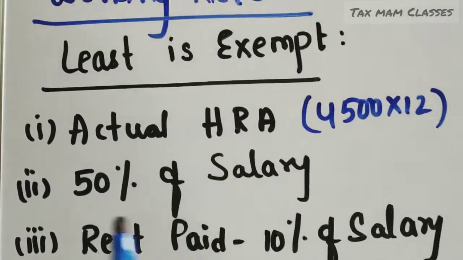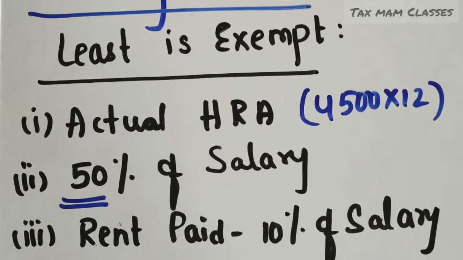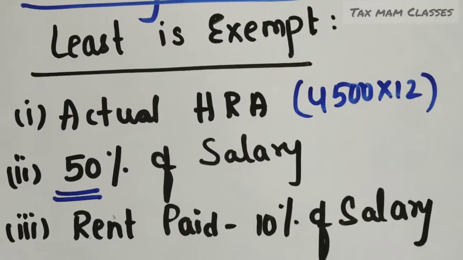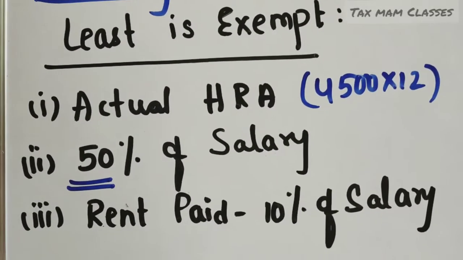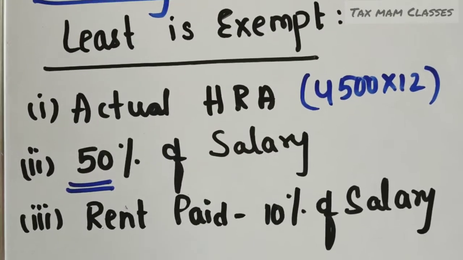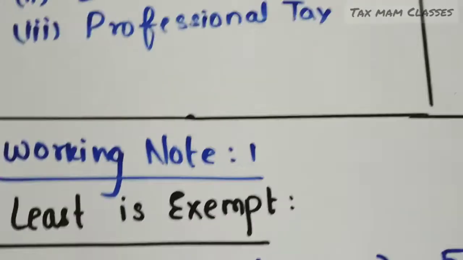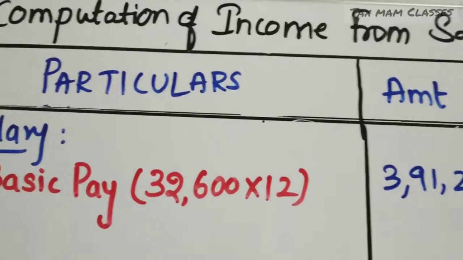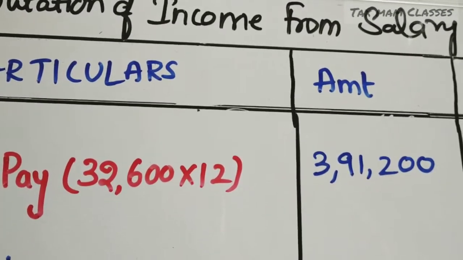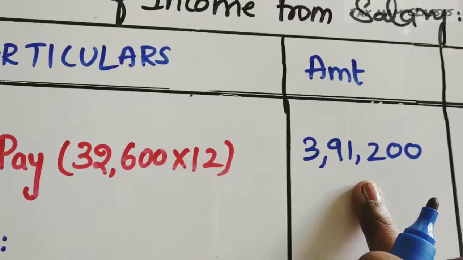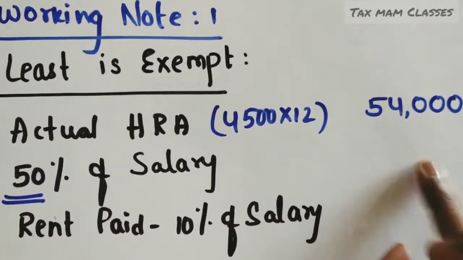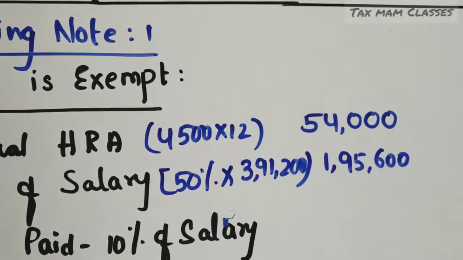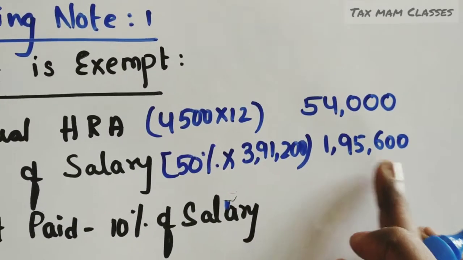And see the next one, 50% of the salary. Why are we taking 50% of the salary? Mr. Sharma is staying in Chennai. So if an employee is staying in Chennai, Kolkata, or Mumbai, we have to take 50% of the salary. So what is the salary here? We have only basic pay. How much? 3,91,200. On 3,91,200, we have to take 50% of the amount and take that amount here. So I got an amount of 1,95,600.